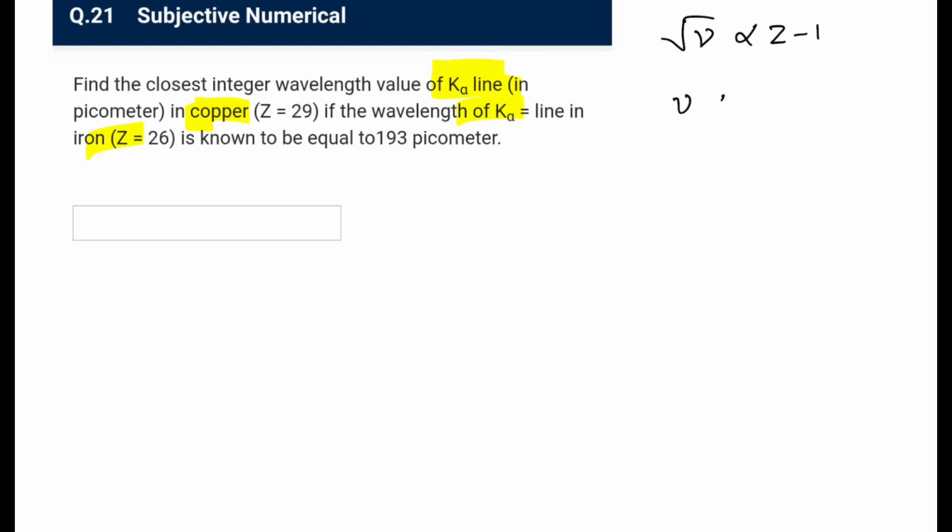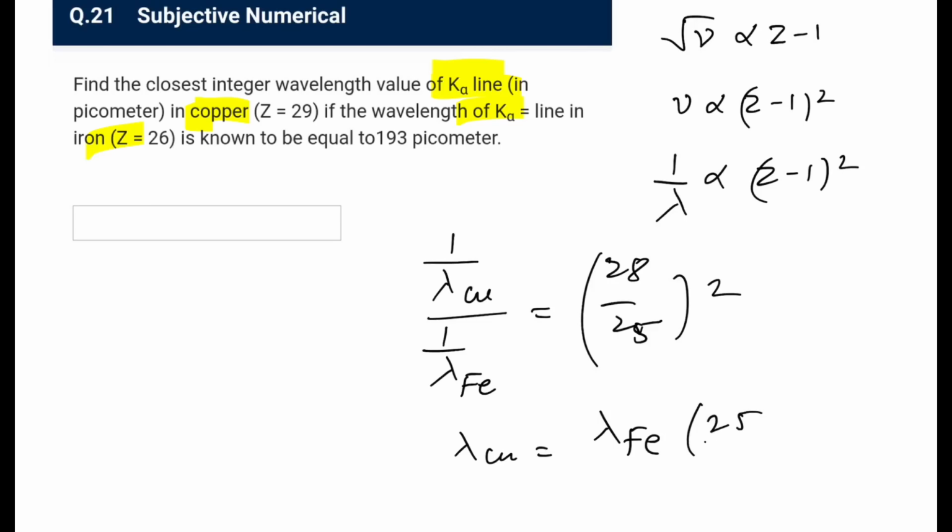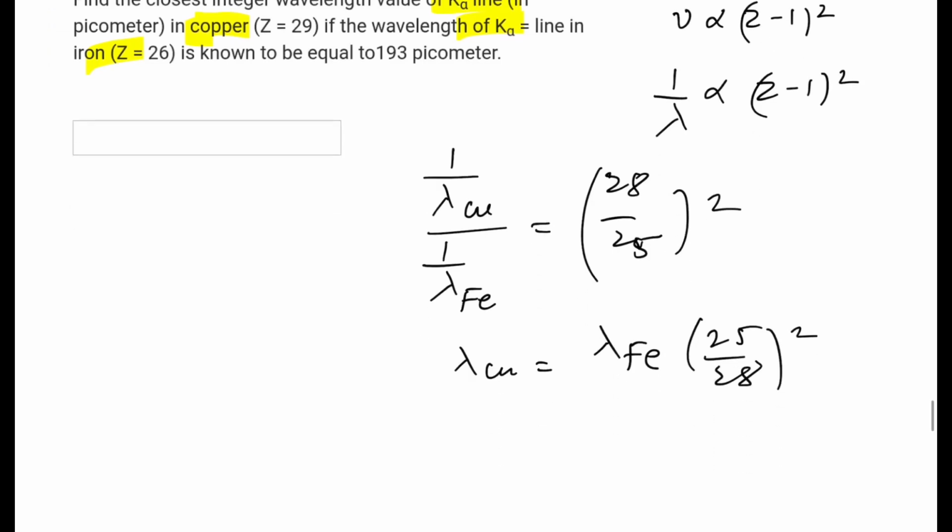So that means frequency is proportional to (Z minus 1) whole square, or you can say 1 by lambda is proportional to (Z minus 1) whole square. So what we can say, 1 upon lambda of copper to 1 upon lambda of iron would be, copper was 28, this is 25, whole square. So you can make it out, this is lambda copper, I can make it out as lambda iron into (25 by 28) whole square, that is what you will have.